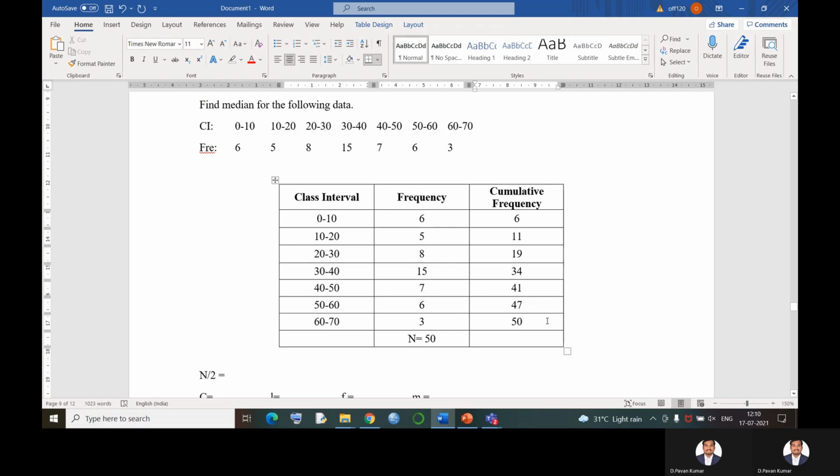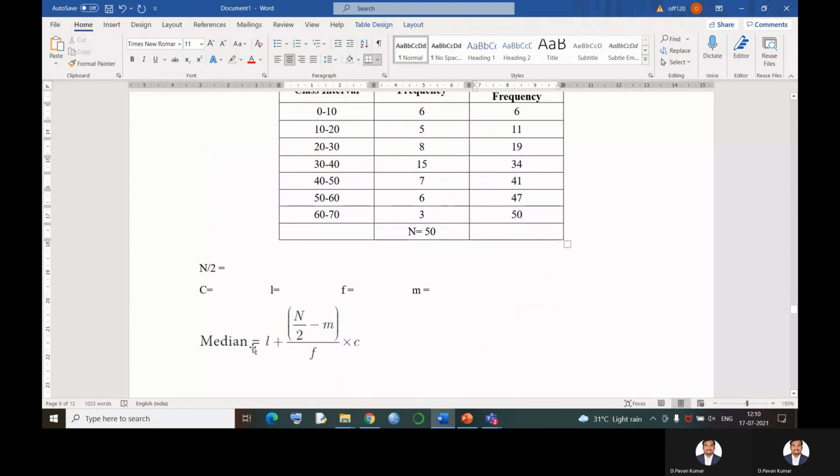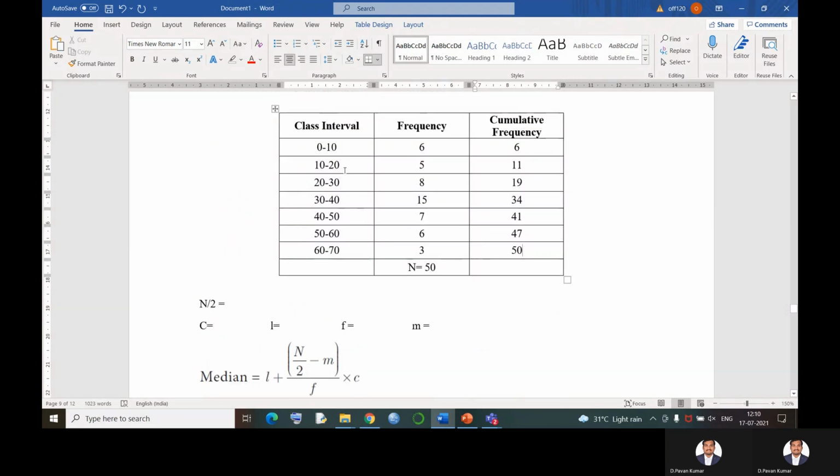Now to find out the middlemost value, I need to identify some values which are called L, M, F and C. To find out these values, C is nothing but the width of the class interval. Whichever class interval you take, the difference is 10. So the width of the class interval is 10. That value I can get directly.